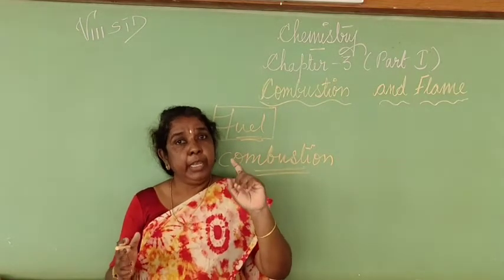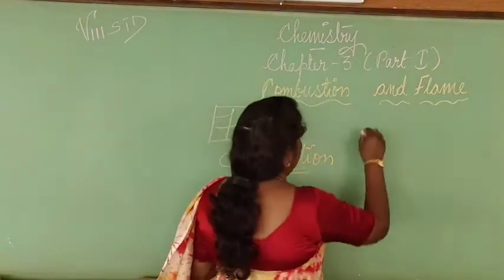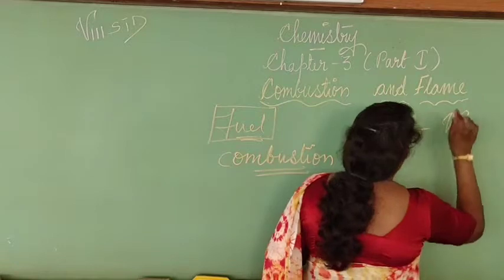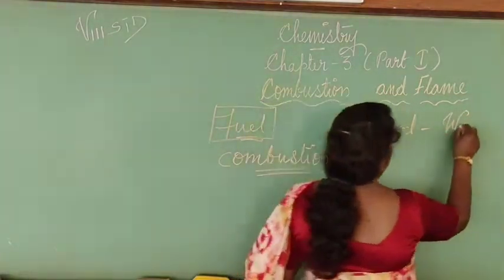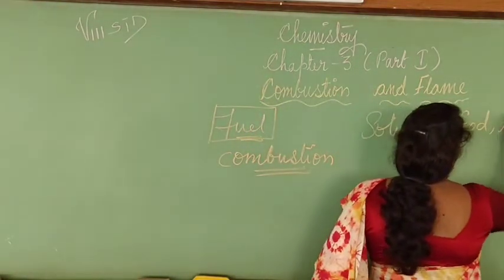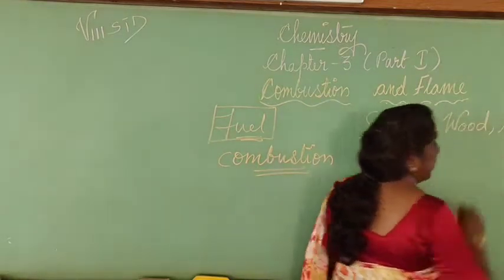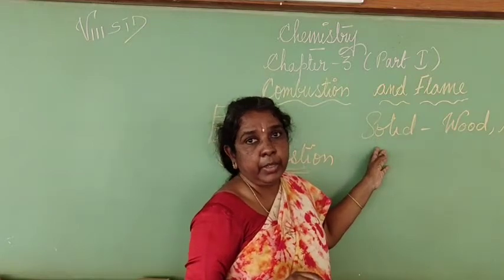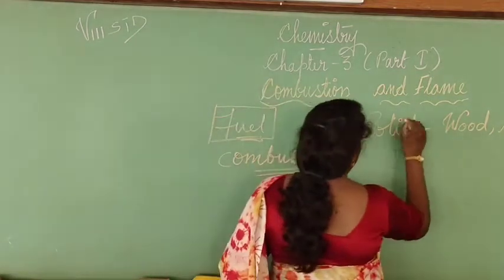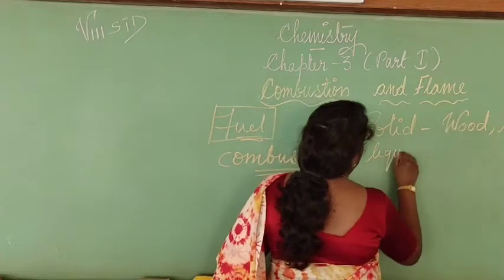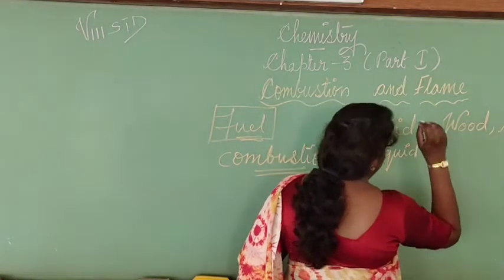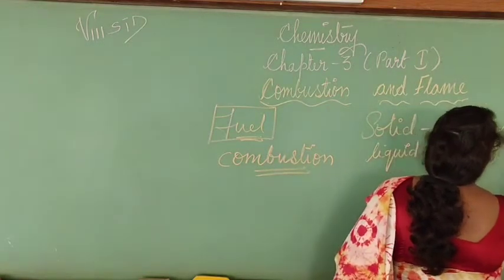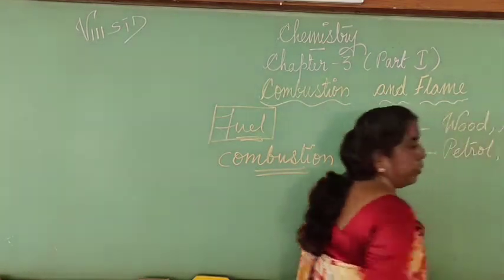So with so much of information, please try to understand that fuels exist in three states. It can be solid, liquid or gas. Now take the example of solid. Just now I was telling you the example of solid fuel is wood. You can say charcoal or you can even say coal. These are the examples of fuels which are in solid state. Now when you talk about the fuels which are in the liquid state, you can give the example of petrol, diesel, kerosene and so on.